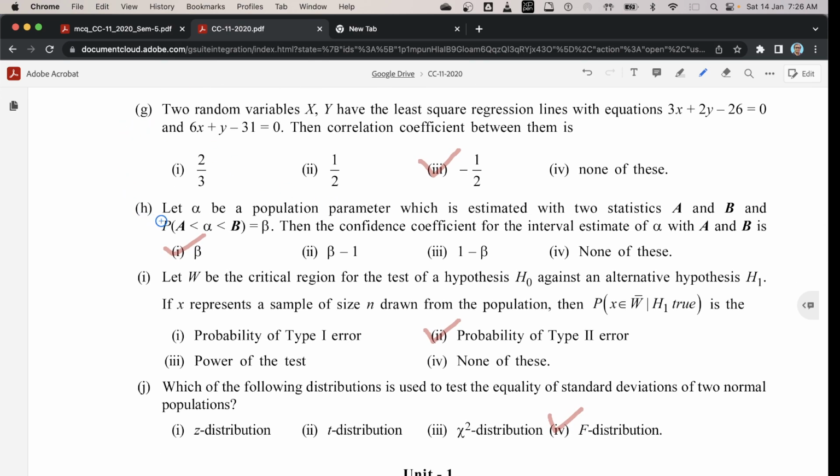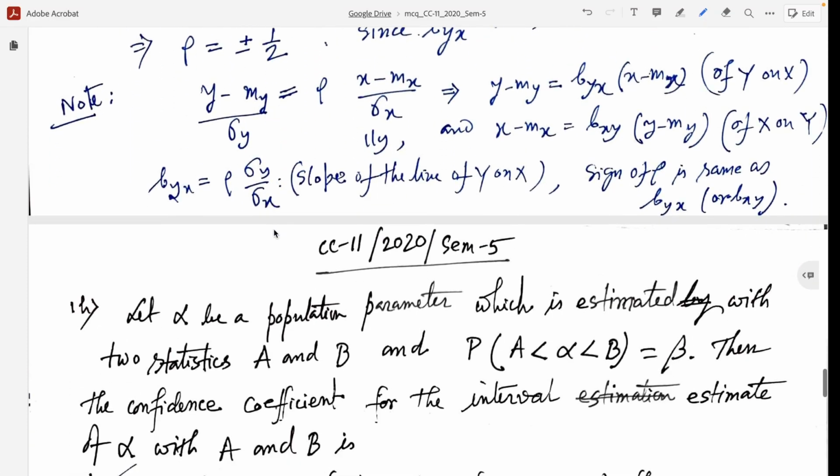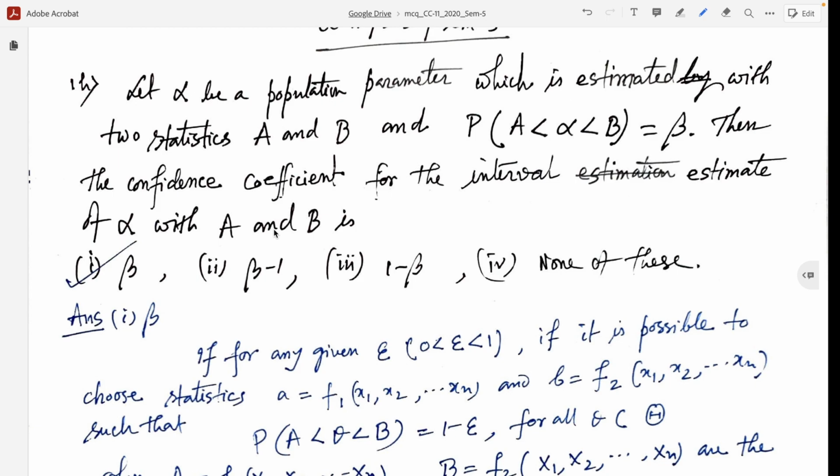Next question 1H. Let alpha be a population parameter which is estimated with two statistics, capital A and capital B, with a probability of capital A less than alpha less than B equal to beta. Then the confidence coefficient for the interval estimate of alpha with A and B is given by first option, beta. Here actually we apply the definition of confidence interval.